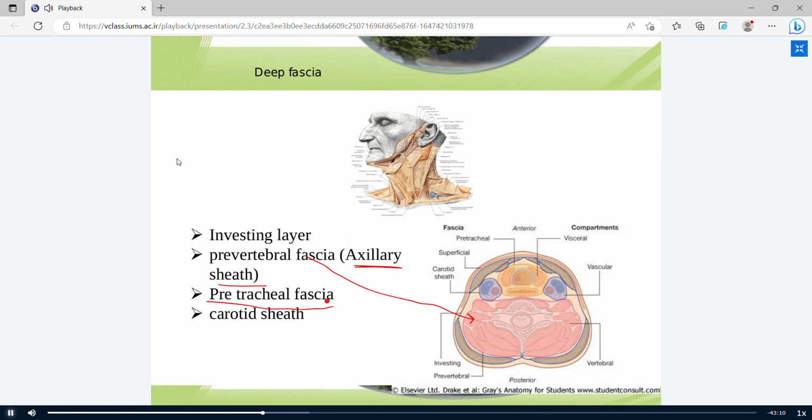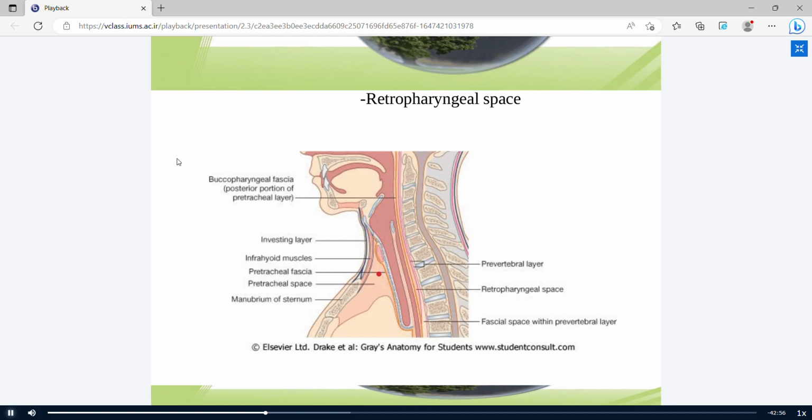Pretracheal layer or pretracheal fascia covers the trachea, esophagus, and thyroid gland in the neck. This is the trachea and thyroid gland covered with pretracheal fascia. And the blue part is the investing part of deep fascia.